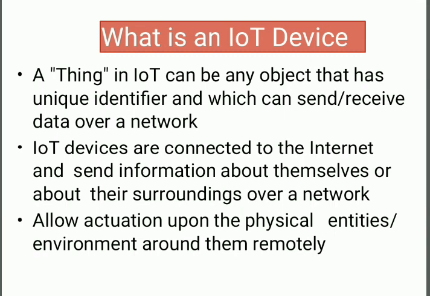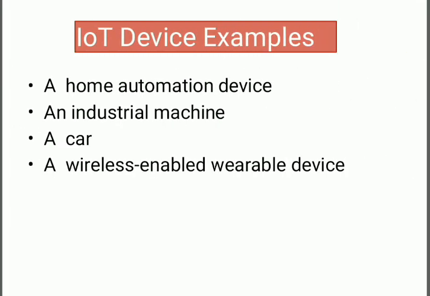Some examples of IoT devices: a home automation device is an example of an IoT device. A smart home can be an example of an IoT device. An industrial machine which sends information about its operation and health monitoring data to a server is an example of an IoT device. A home automation device allows remotely monitoring the status of appliances and controlling them. Third, we can say a car. A car which sends information about its location to a cloud-based service can be an example of an IoT device.